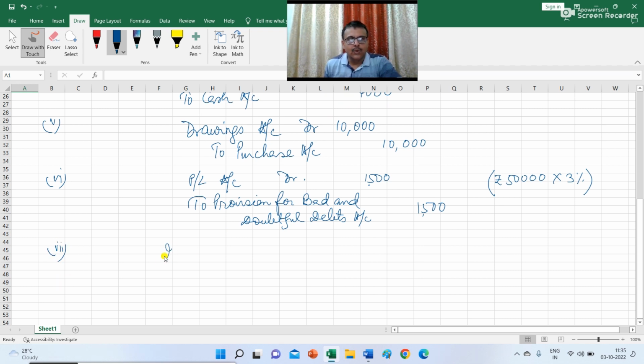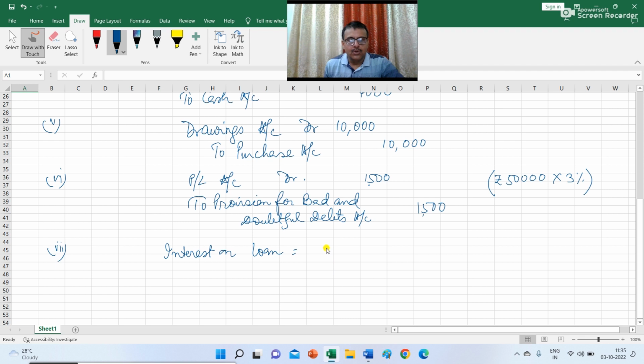And the last entry is regarding the interest on loan. Interest on loan account debit to interest payable. There is an interest which is debited to PL account for rupees 10,000. And what is the amount of interest on loan? The loan has been taken from 1st July 2020.